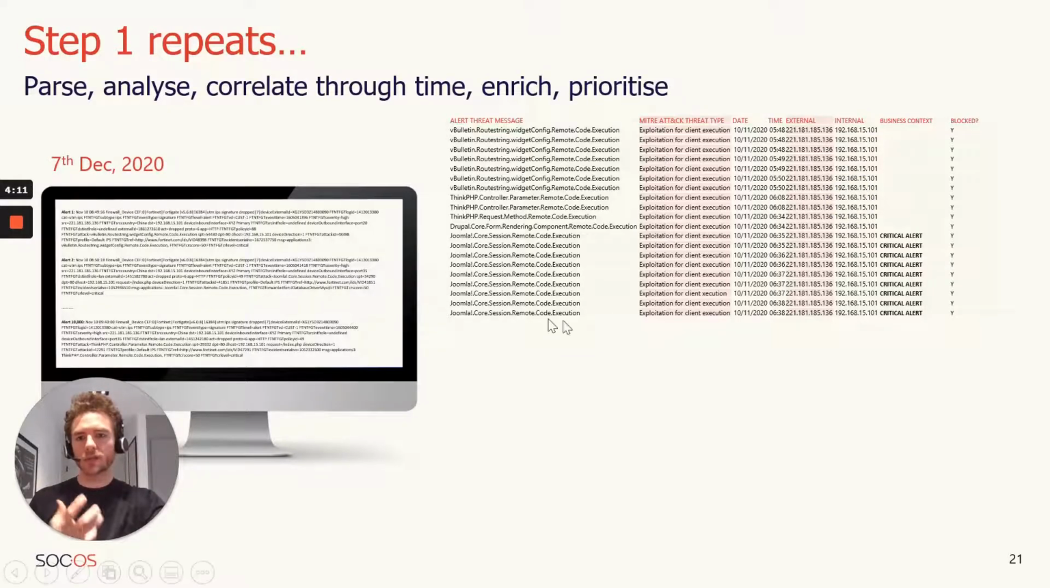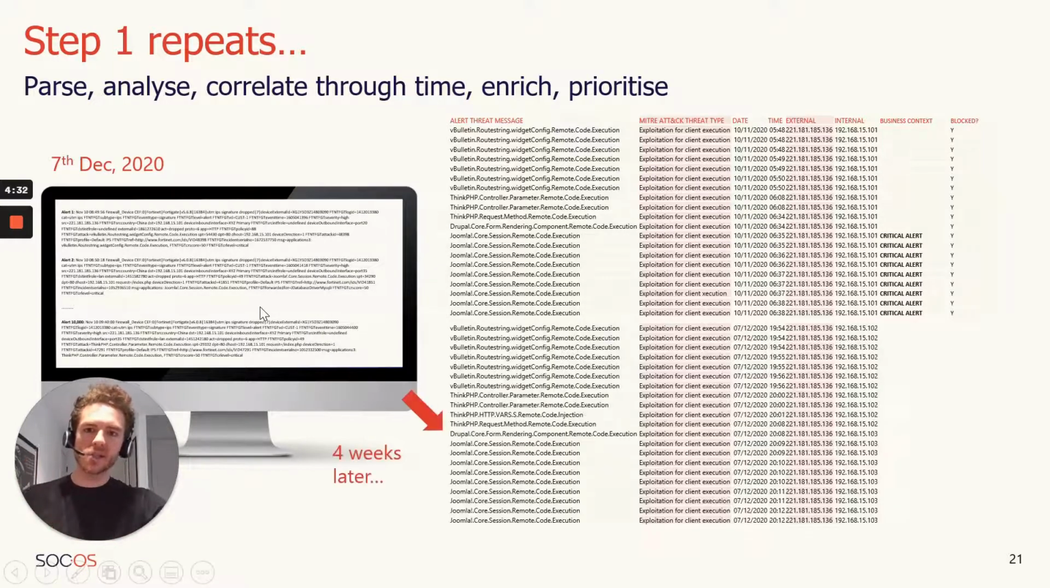But where it really comes to life, this concept of stateful correlation, which is really the USP of the tool, is as follows. Let's fast forward the clock to the 7th of December. And here you have another 10,000 alerts. And basically rinse and repeat everything I've set up until this time. SOCOS is parsing, analyzing, correlating through time, enriching, and prioritizing. But what it's doing now is really crucial, really important.